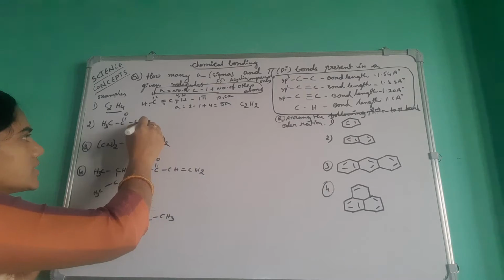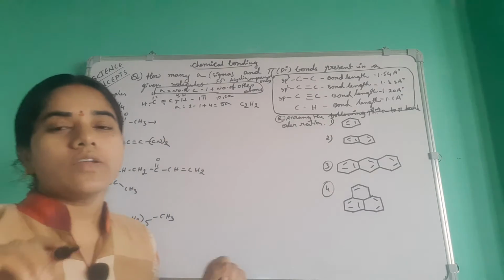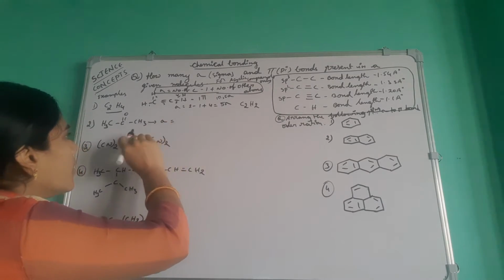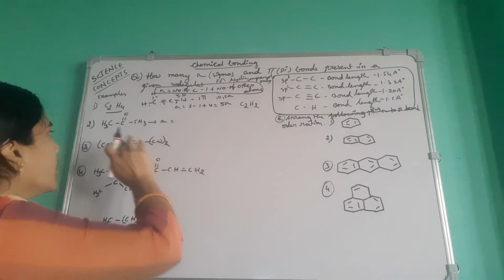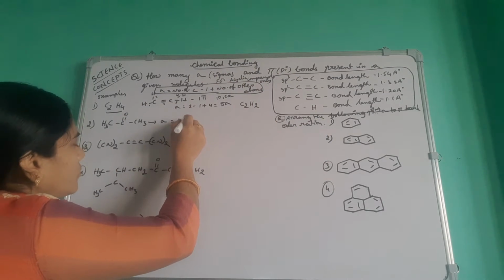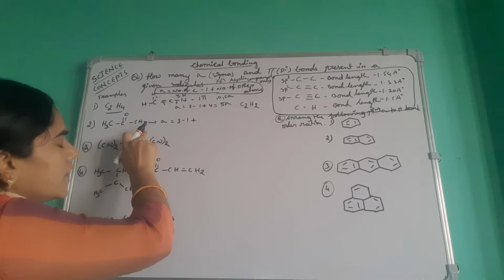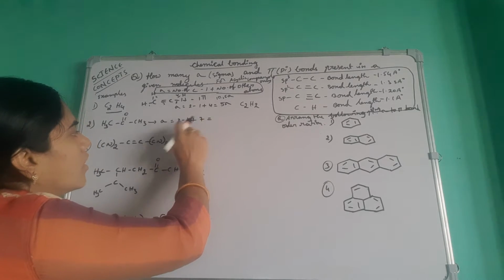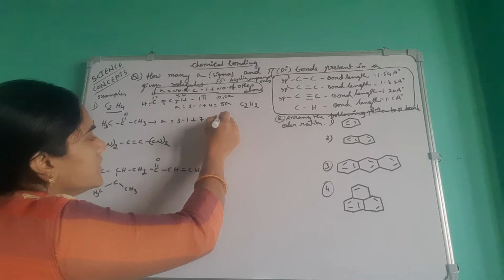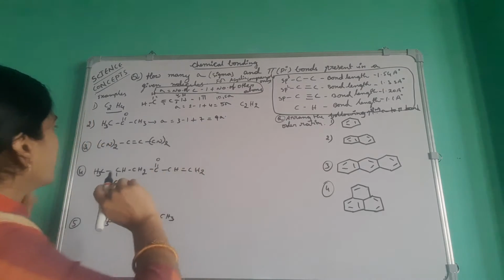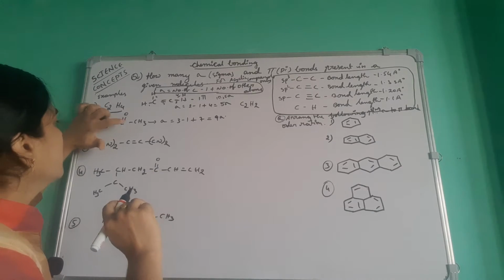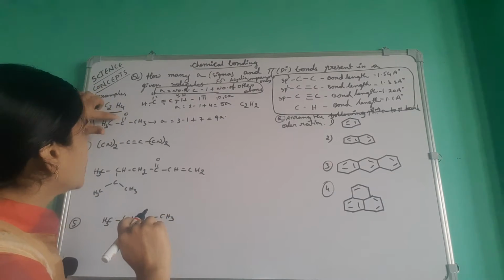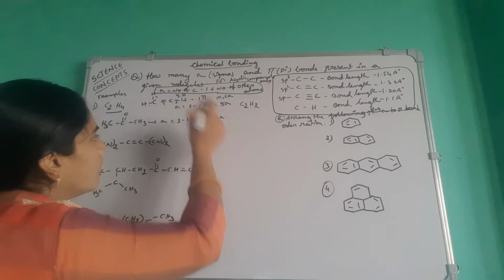Okay, next come to this structure. How will you calculate the sigma and pi bonds? First we have to calculate the sigma bonds. What is the formula? The number of carbons present in the compound is 1, 2, 3. So 3 minus 1 plus the number of other atoms. Here 6 hydrogens plus 1 oxygen, total 7. So 9 sigma bonds are there. Counting it: 5 plus 3 is 8, plus 1, 9 sigma bonds. How many pi bonds? Only 1 pi bond.